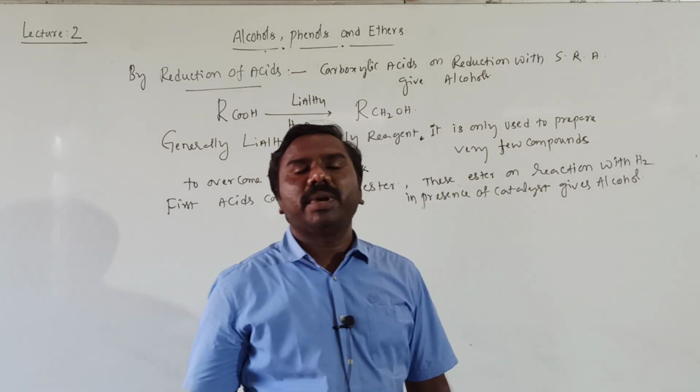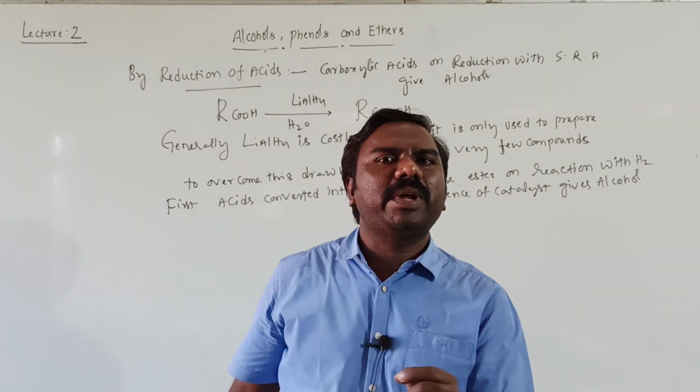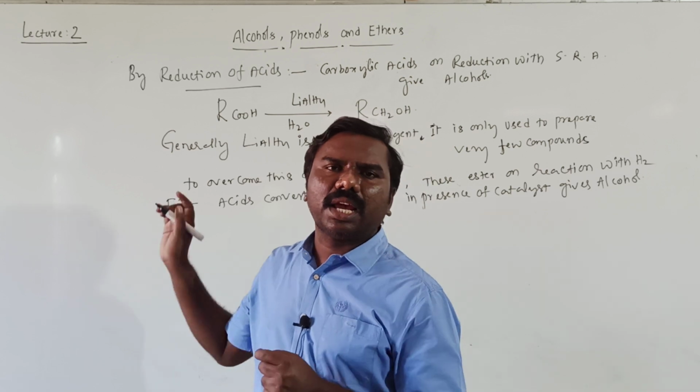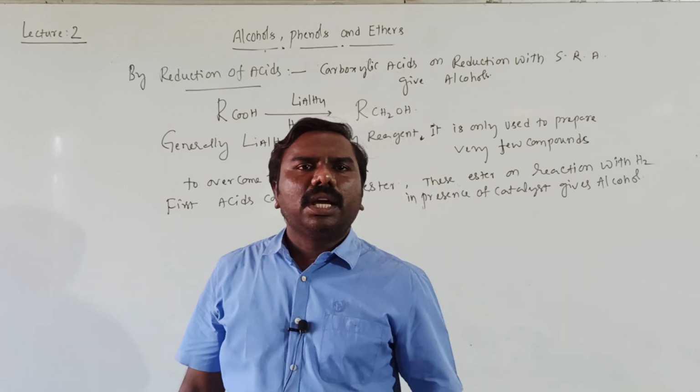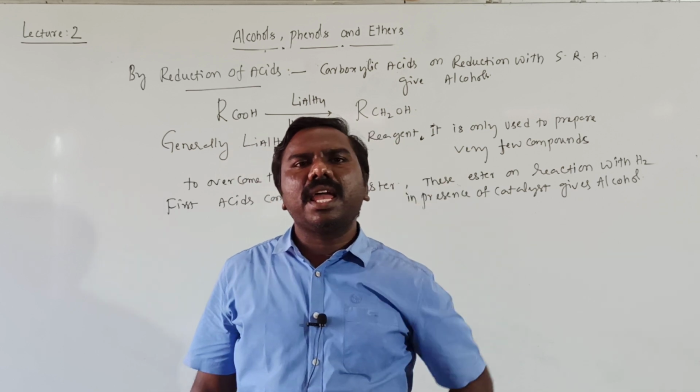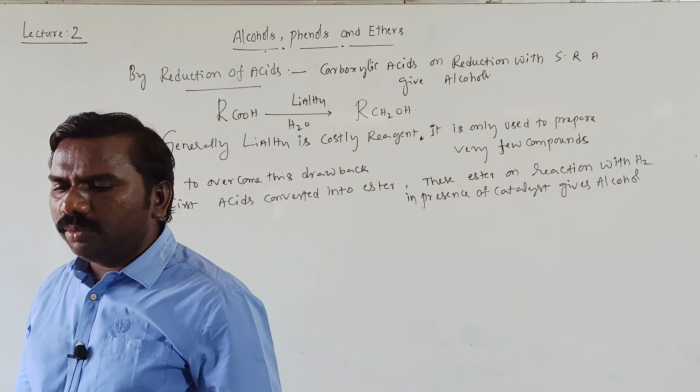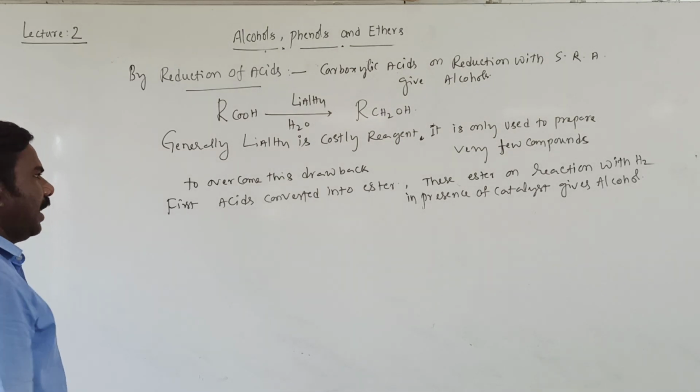It is an alternative method to prepare alcohol in a cheaper way from carboxylic acids without using a costly reagent, that is LiAlH4, lithium aluminum hydride.